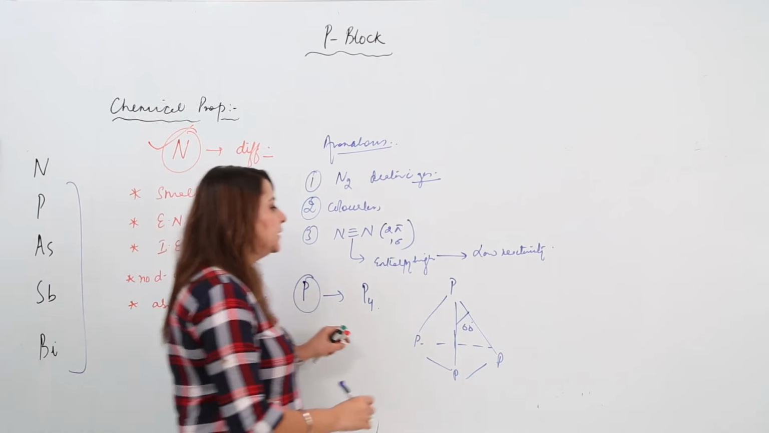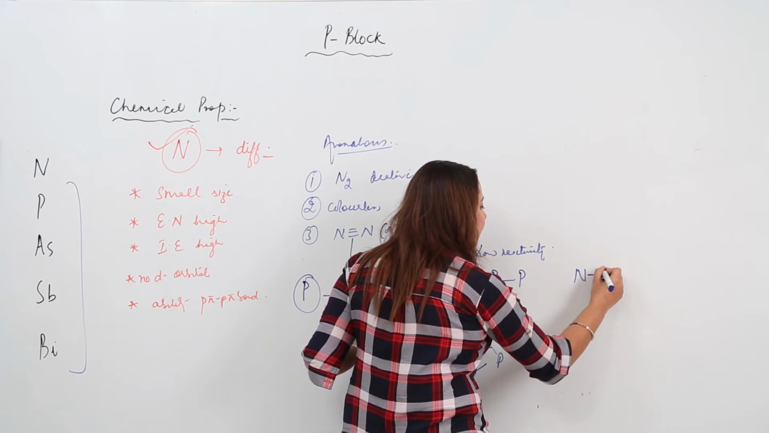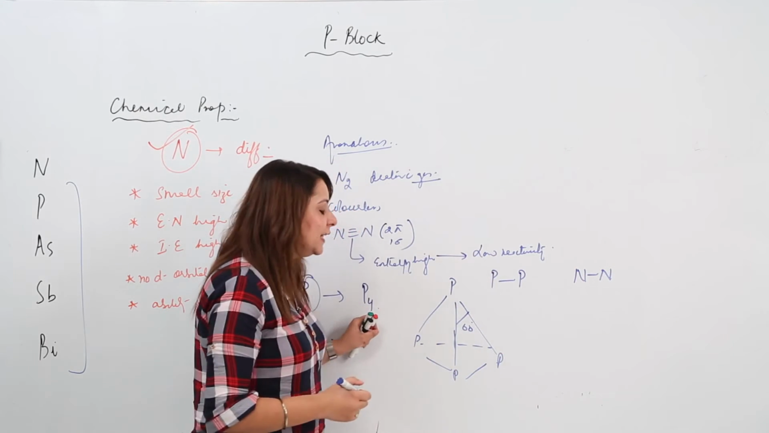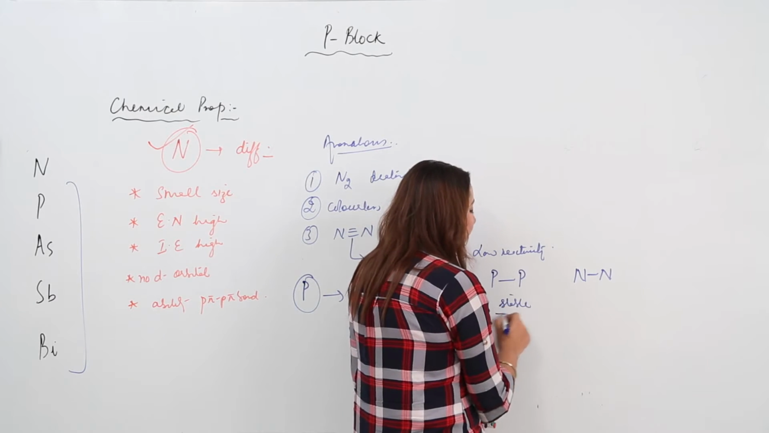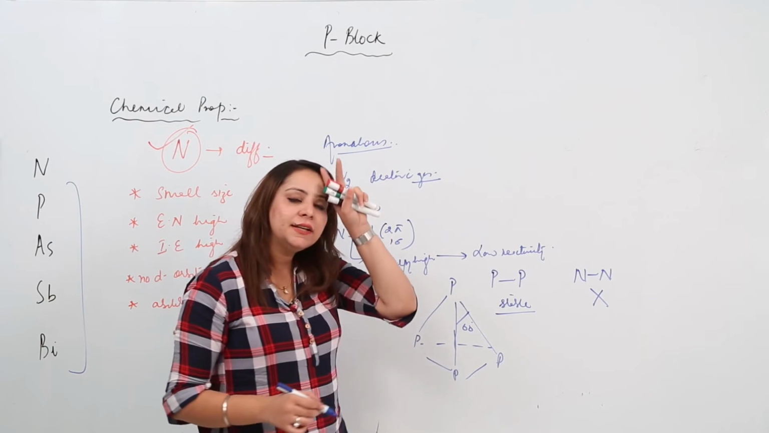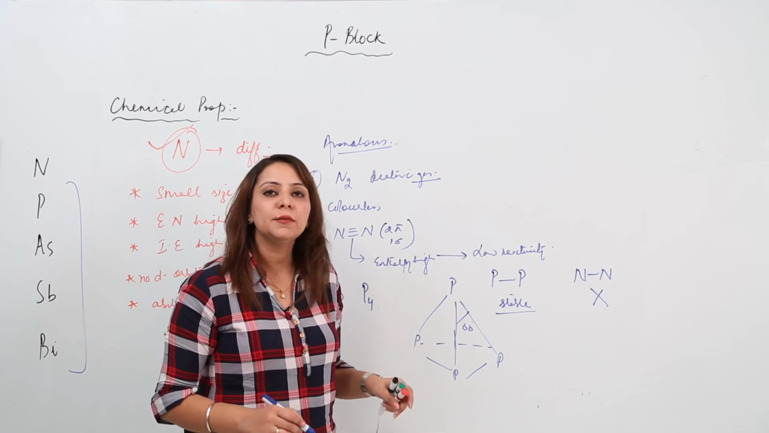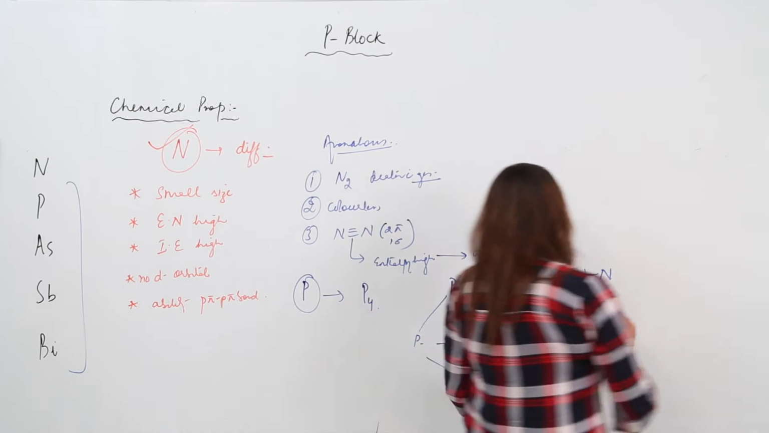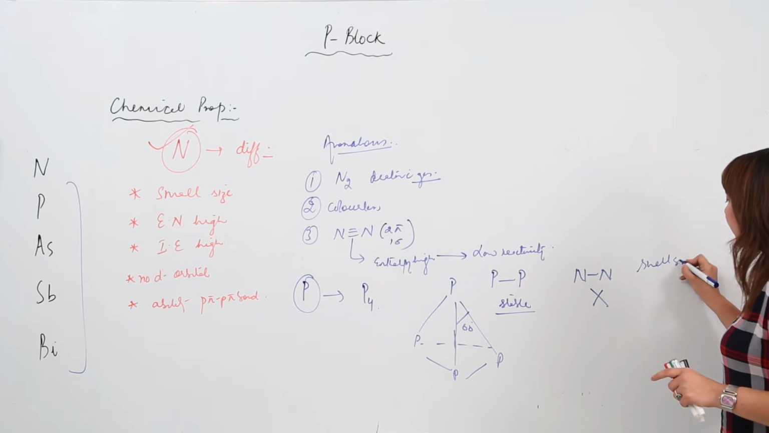Now if we compare the single bond between phosphorus atoms and the single bond between nitrogen atoms, we see that in phosphorus the single bond is quite stable, but in nitrogen it is not stable. And what is the reason that the single bond between two nitrogen atoms is not stable? The reason being, nitrogen is small in size.